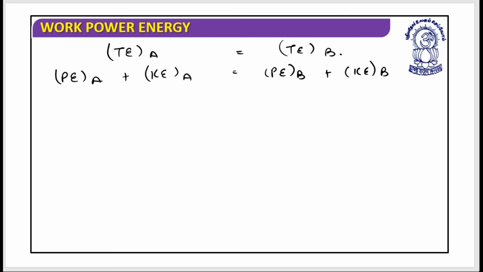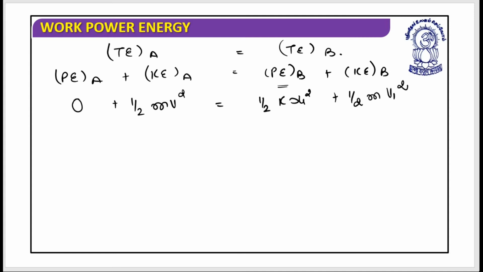While I say potential energy at A, the spring was not compressed, neither has it been stretched. So this is 0 plus half mv square, which should be equal to potential energy at B, written as half into k into x1 square, plus kinetic energy at B, that is half into m into v1 square.